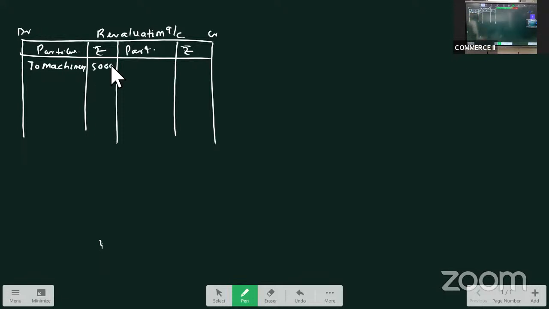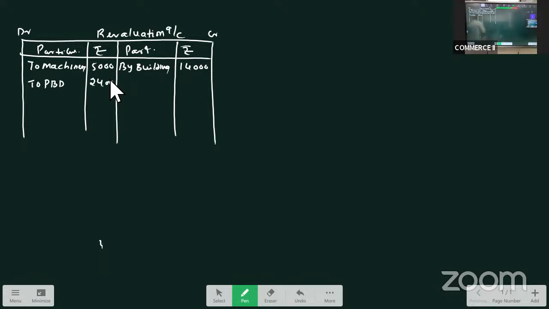Then building is appreciated by 20%. Appreciation is again taken on the credit side. What is the book value given? 70,000. 20% of 70,000 would be 14,000. Then provide for bad debt at 6%. Provision for bad debt always decreases the value of the asset, so it is treated as a loss. What are the debtors? Debtors are given as 40,000. Provision for bad debt at 6% would be 2,400.